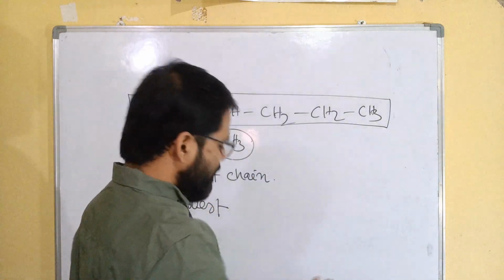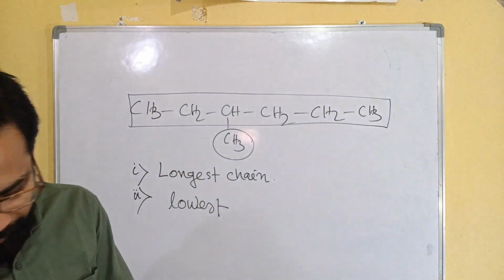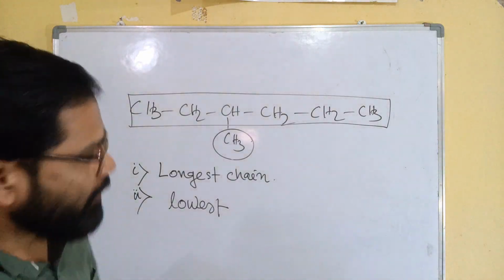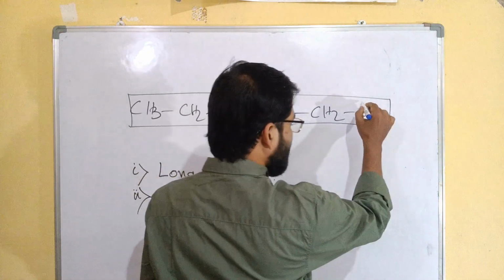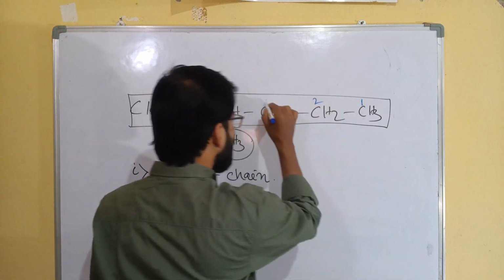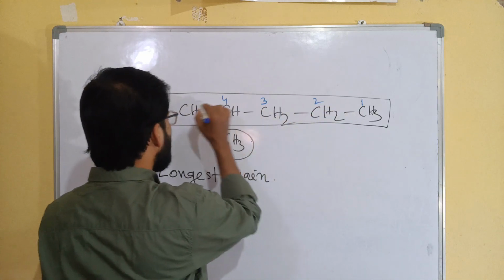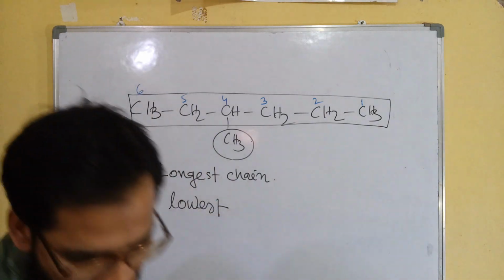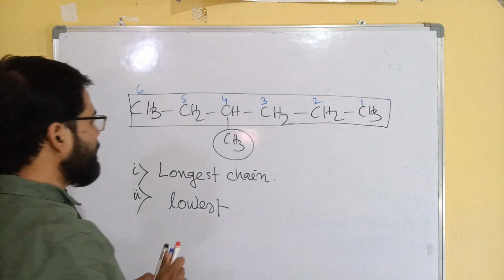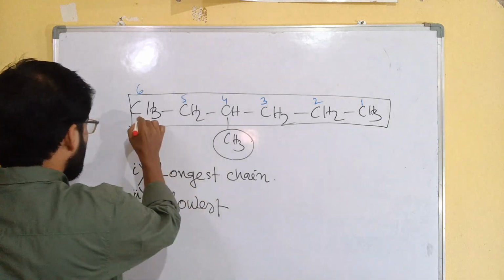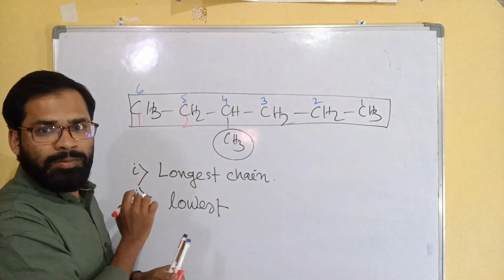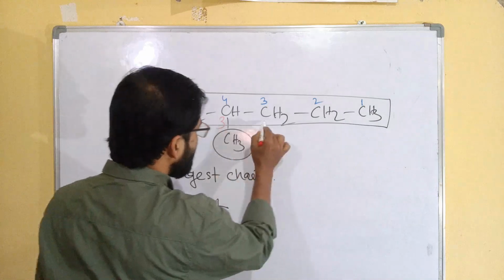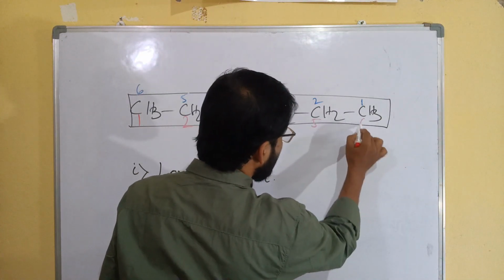If you start from the right side, the numbering is 1, 2, 3, 4, 5, 6. Clear? But if you start from the left side, 1, 2, 3, 4, 5, 6.